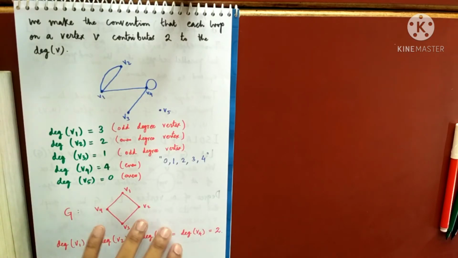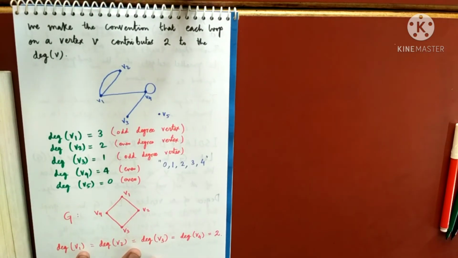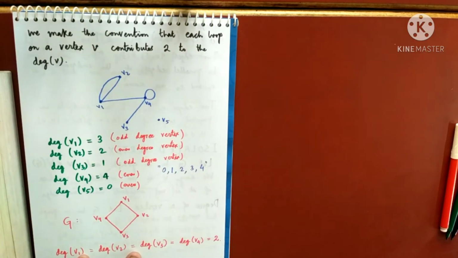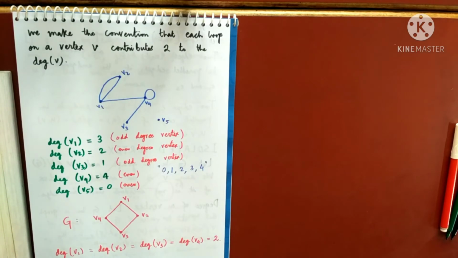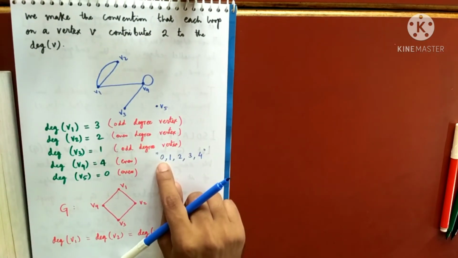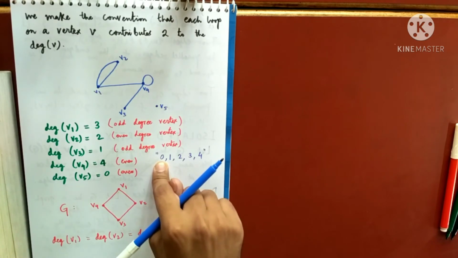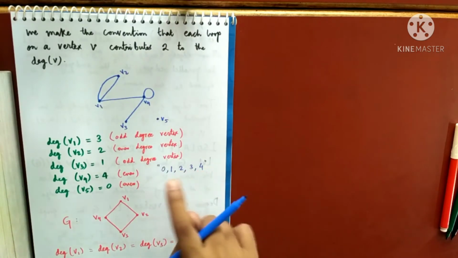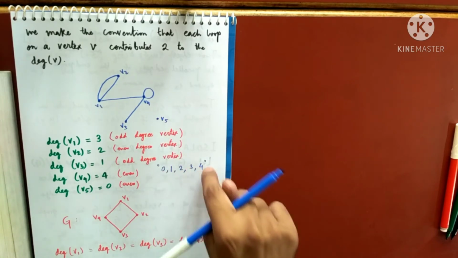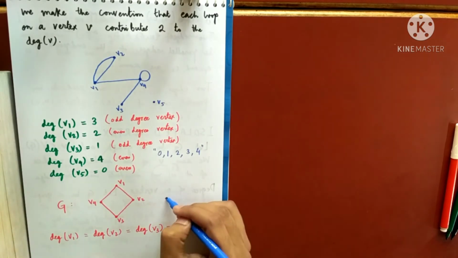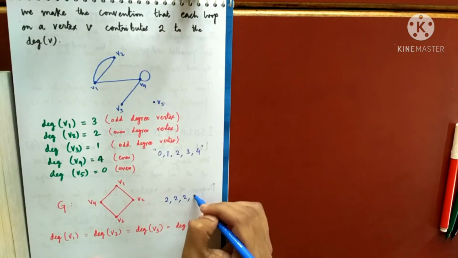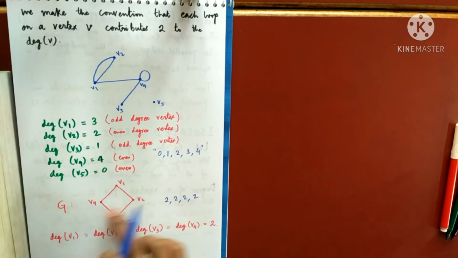So let me very quickly give you the definition of the degree sequence. If you are arranging the degrees in ascending order, that is known as the degree sequence of the graph. It is also easy to know from the degree sequence how many vertices there are: 1, 2, 3, 4, 5. What will be the degree sequence of the lower graph? The degree sequence will be 2, 2, 2, 2. So this is the degree sequence of this graph G. Clear with this term, degree sequence?